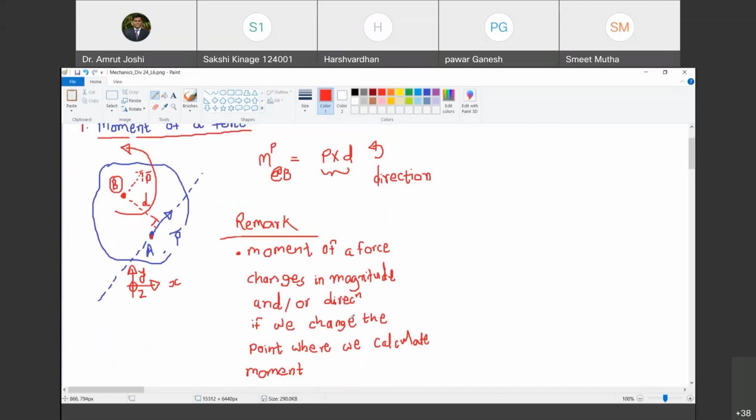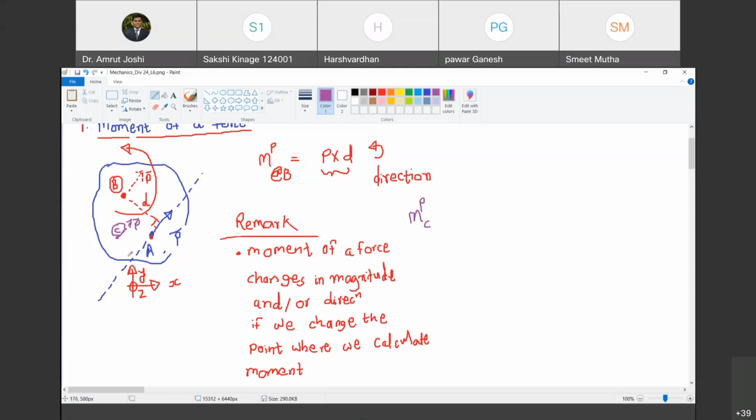So the moment of a force changes in magnitude and or direction if we change the point where we calculate the moment. For example, if I change this point B to some other point C, are you with me? Yes, sir. Then what is the moment of force experienced at point C? At point C, we experience a tendency of translation due to this P bar, so that P bar as it is.